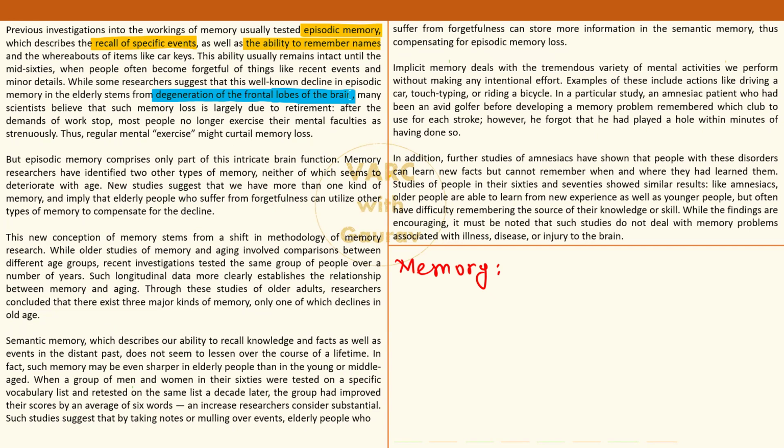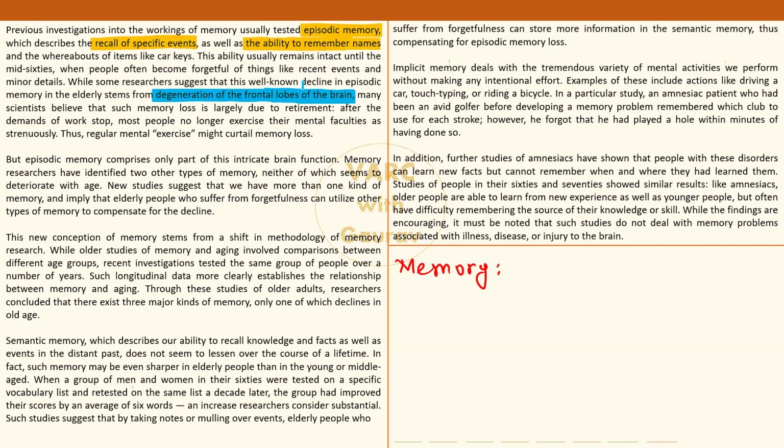The cells cannot heal themselves, and one by one, one part of the body keeps becoming weaker, as they say. So the same thing is happening in the brain, and that is why the degeneration of the frontal lobes of the brain. Some experts say that this impacts episodic memory. So because of that, all these things where you can recall specific events, remember people's names, slowly, slowly this ability becomes weaker and weaker.